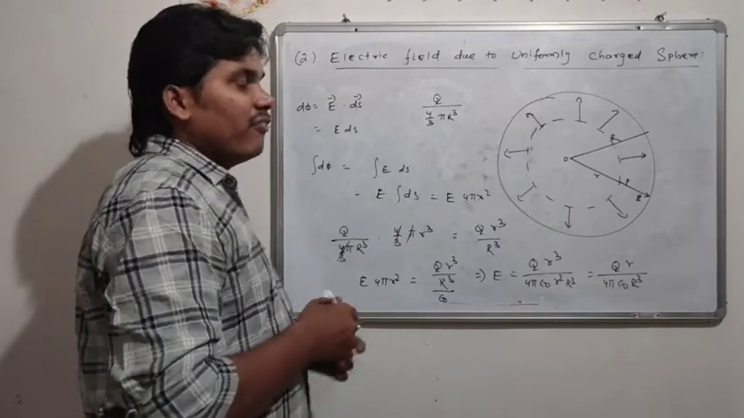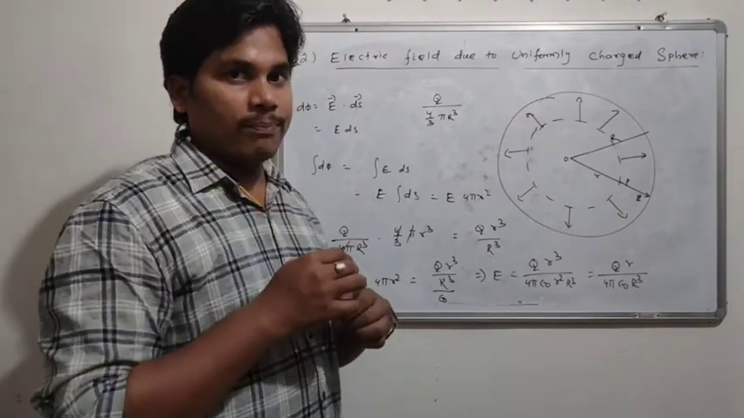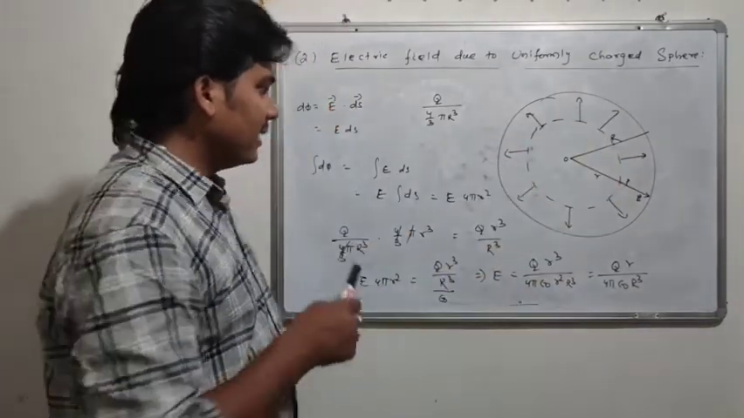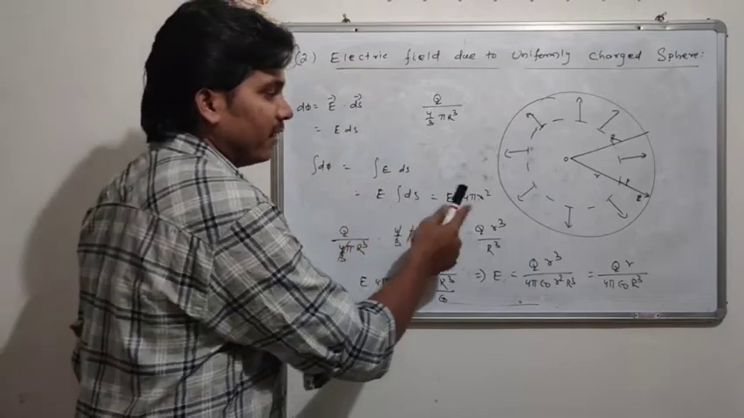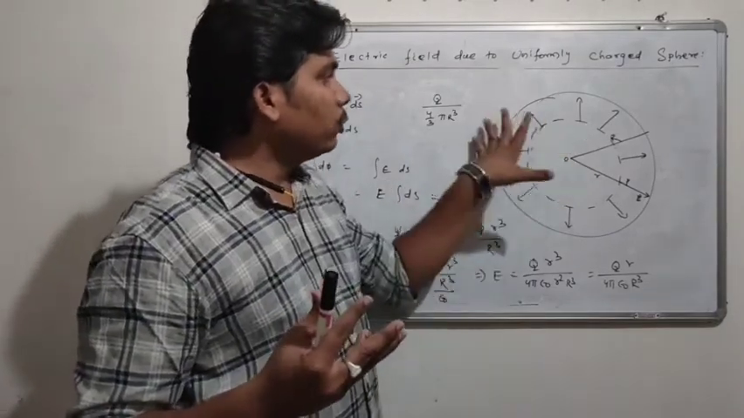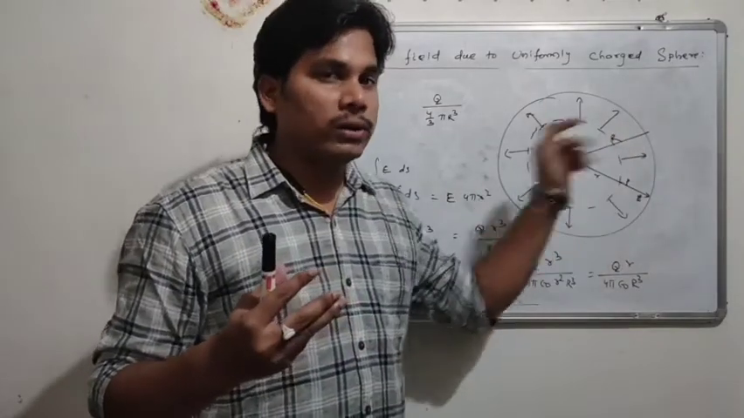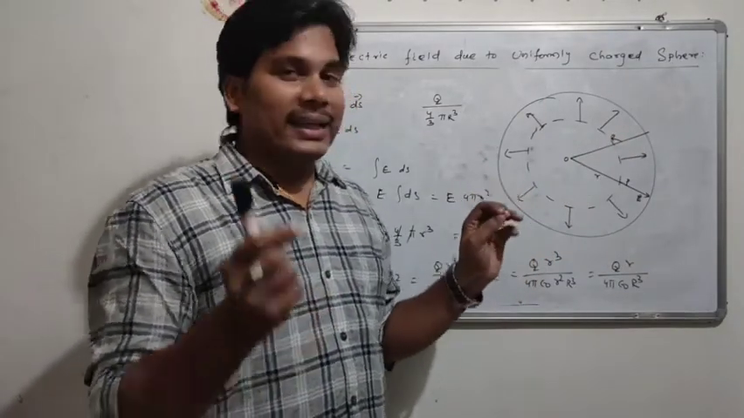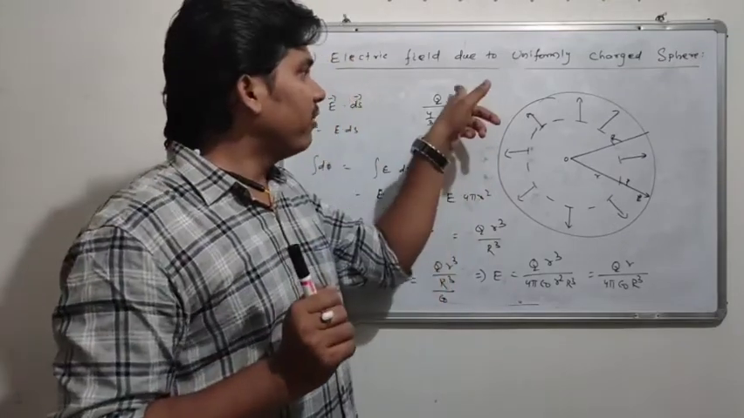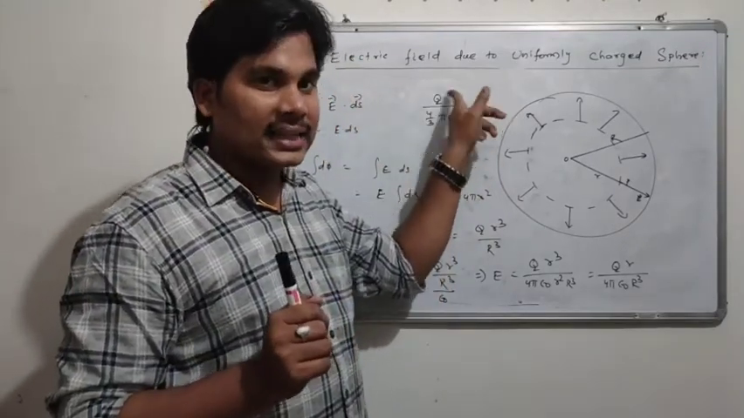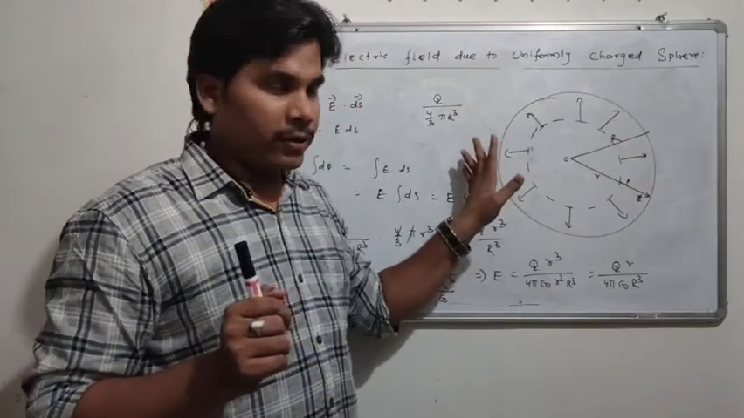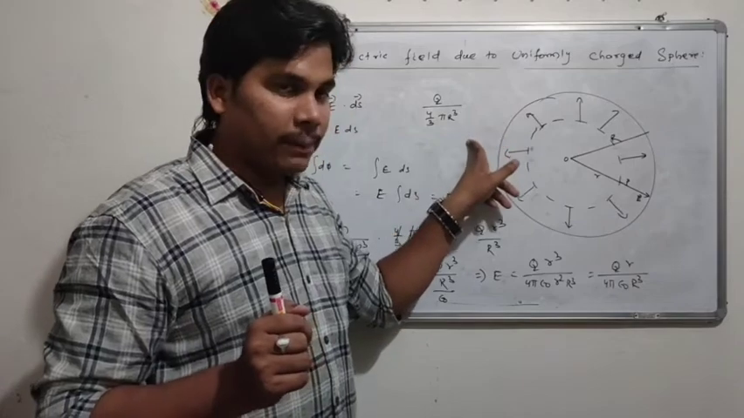But one thing, we are finding only for a small area. To find the flux for the entire area, I am integrating, and I am getting E 4 pi r square. But what we know, this Q charge is uniformly distributed throughout the volume. In each cubic unit, what amount of charge is present, that we will find by dividing the entire charge with the volume of the uniformly charged sphere. That is Q by 4 by 3 pi R cube.